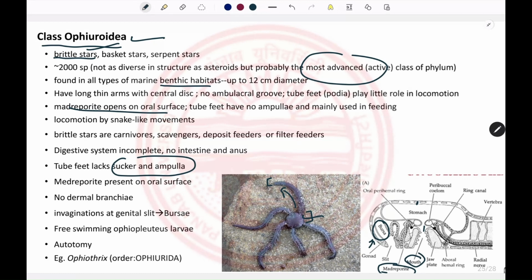These tube feet mainly play a role in feeding. However, they have very little role in locomotion. They have free swimming ophiopluteus larvae, and they have an enormous power of autotomy. Like, if a predator catches one of their arms, they will shed this arm, and later on they will regenerate it. One example is Ophiothrix, which belongs to the order Ophiurida.